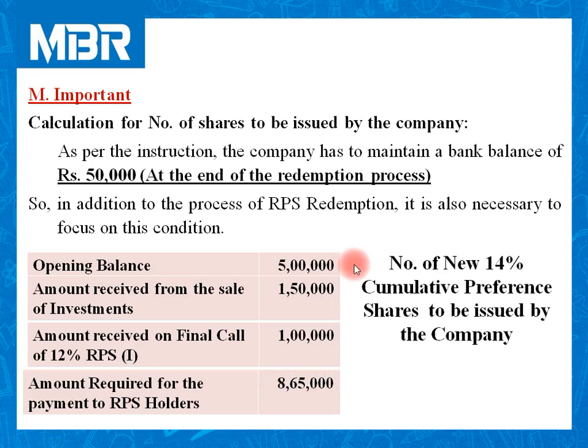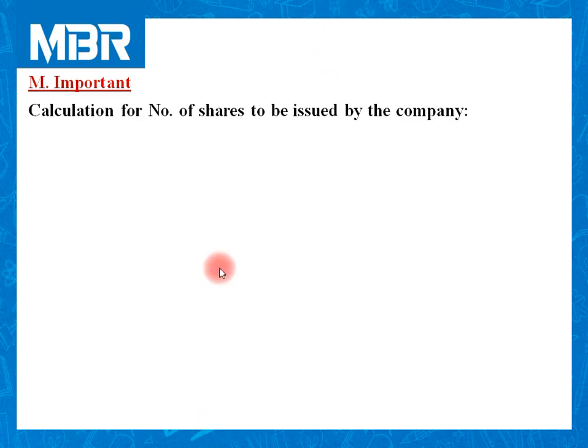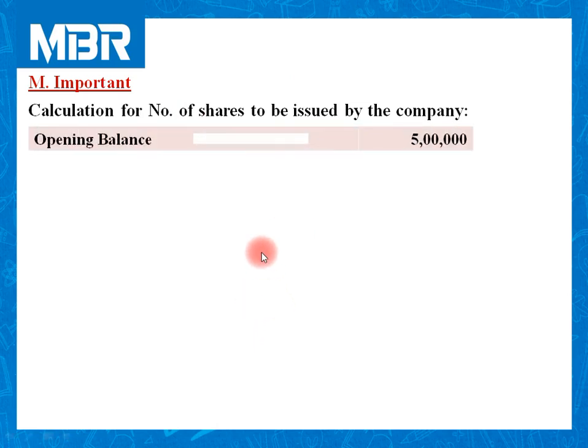Now the missing item is the amount collected by the company by issuing 14% new cumulative preference shares. And we don't know the number of preference shares issued by the company. So let us prepare a systematic statement showing all the calculations. If you focus on this calculation, the rest of the items are very easy.